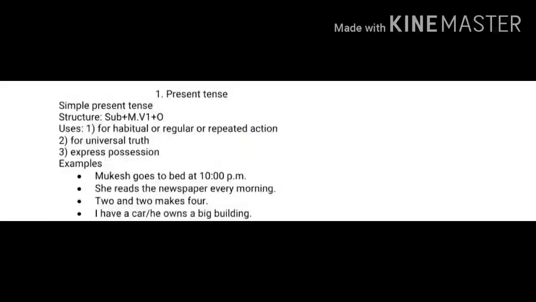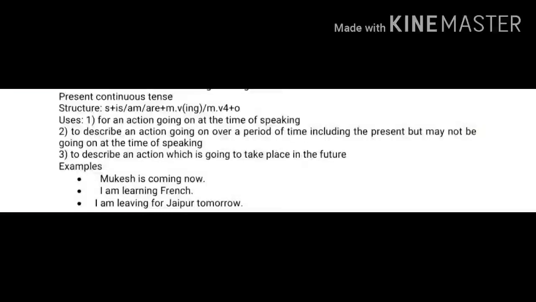For example, Mukesh goes to bed at 10 p.m. She reads the newspaper every morning. It is a habitual action. 2 and 2 makes 4. That is a truth. And I have a car, or he owns a big building. It expresses possession. So here we can see the structure is used accordingly in the sentence, right?